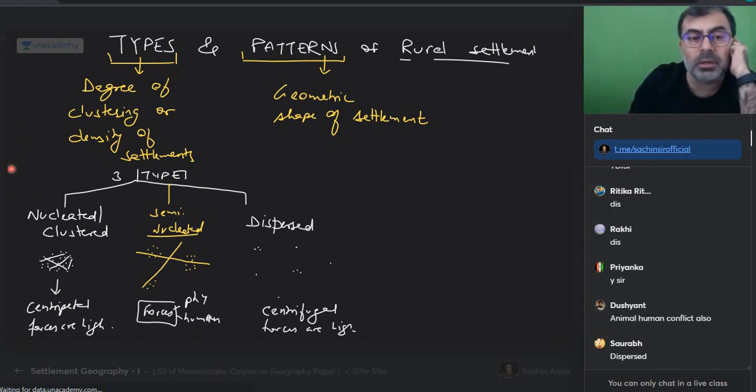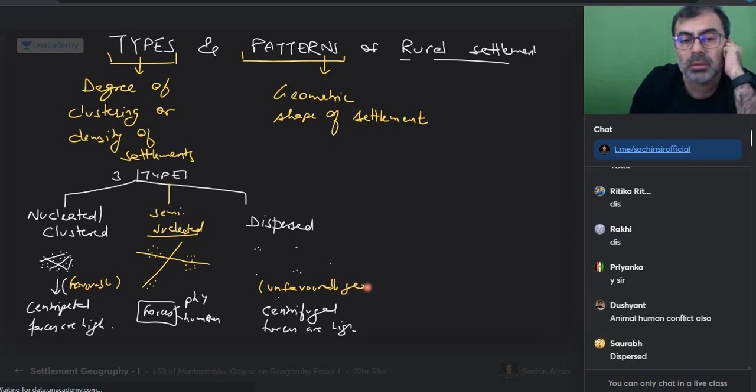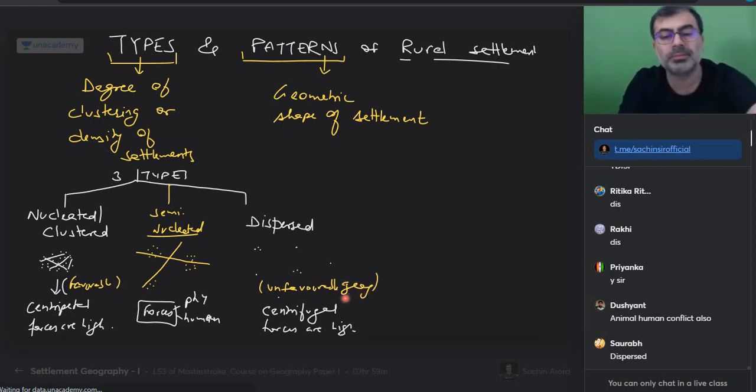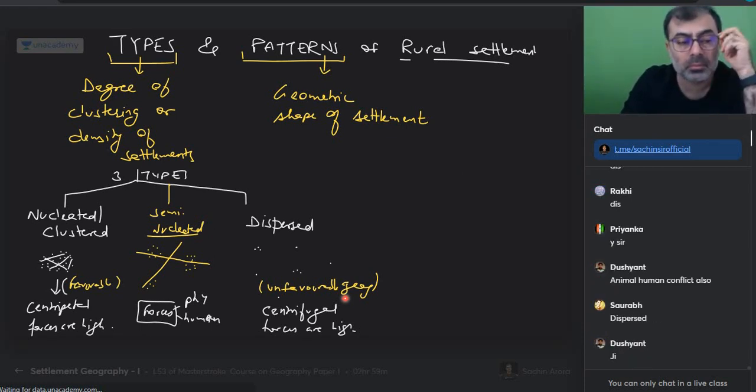Can I say in favorable geography areas, in a favorable area, it will be nucleated. In unfavorable geographies, it will be dispersed. With me on this? You there? Please write something.